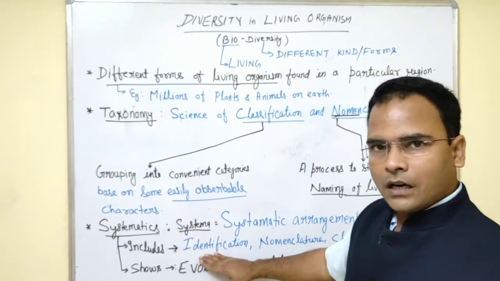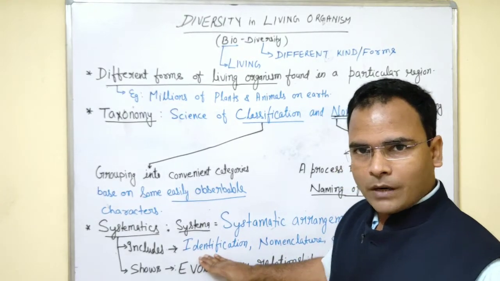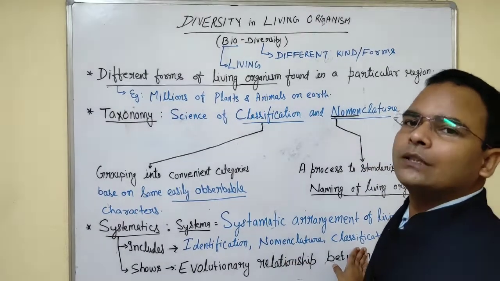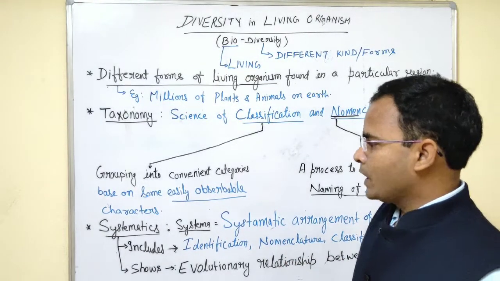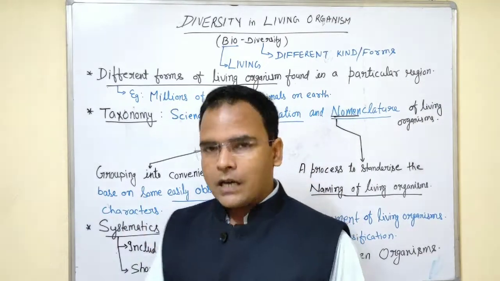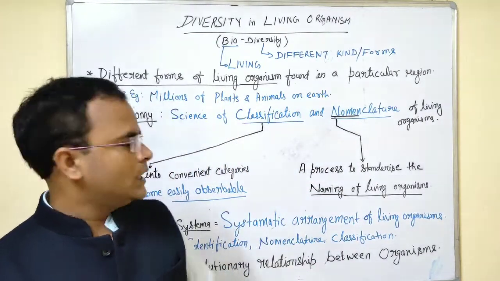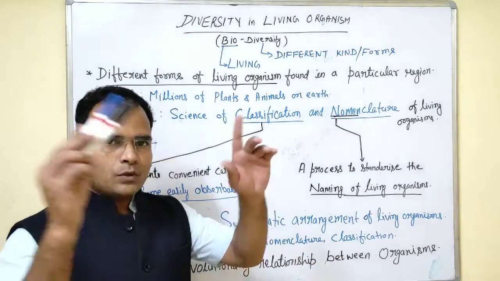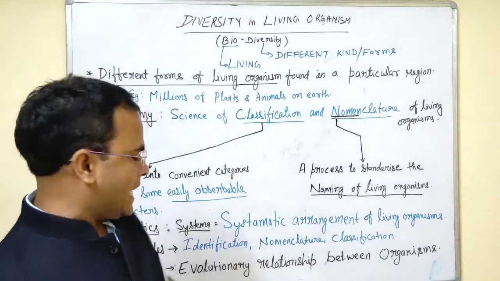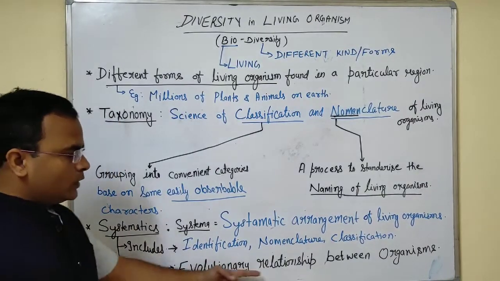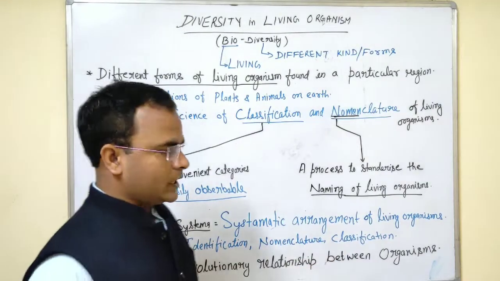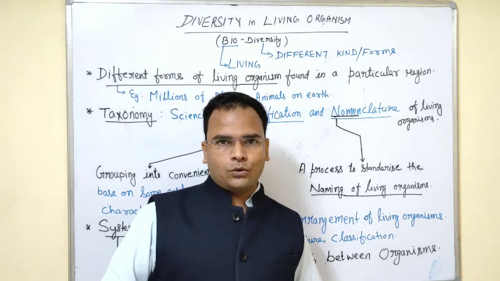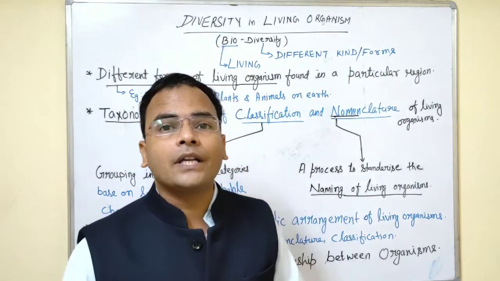We will study how to identify the living organism, what name should be given, and how we should categorize or classify it. And as a concluding part, if we observe all these things, identification, nomenclature and classification, we will come to a conclusion that shows the evolutionary relationship between the organisms. How we are related to plants, how plants are related to us, from where we originate.